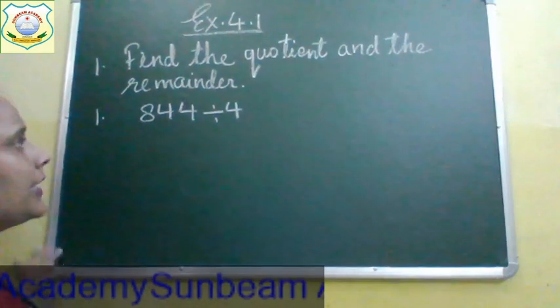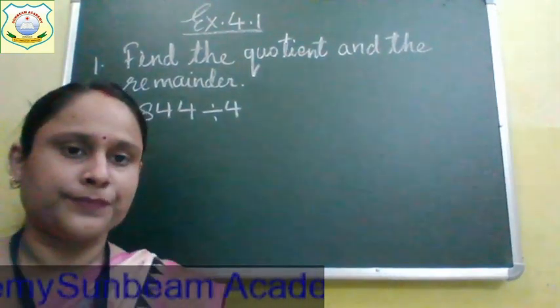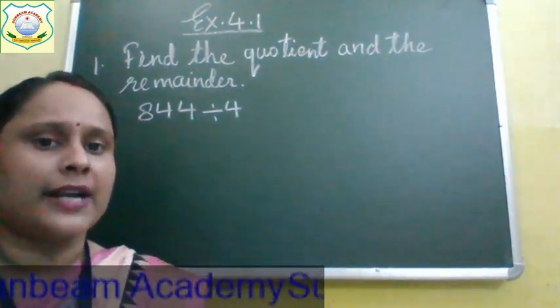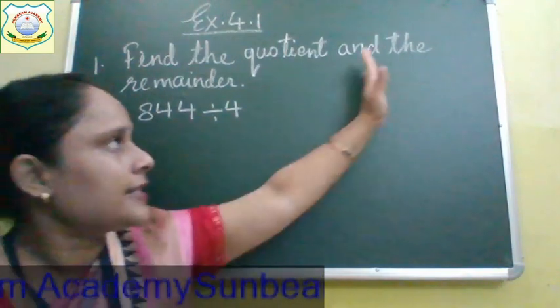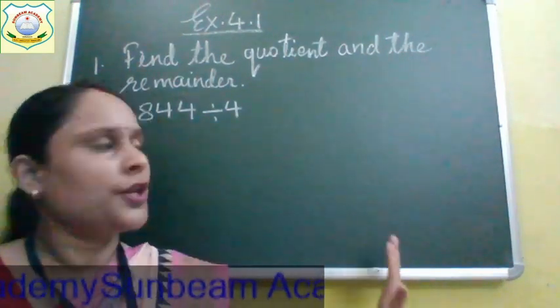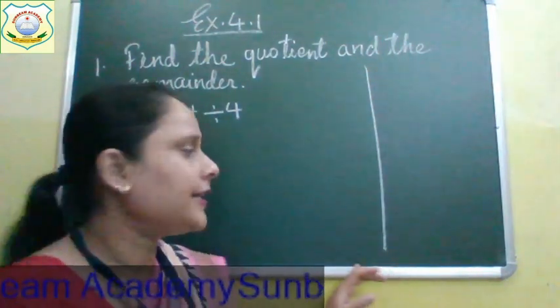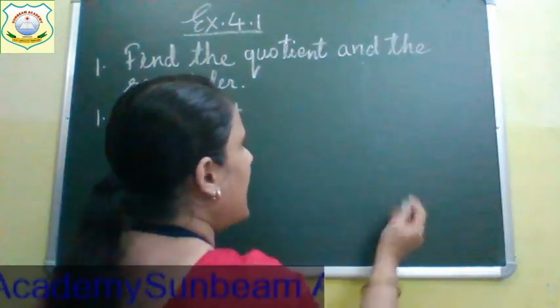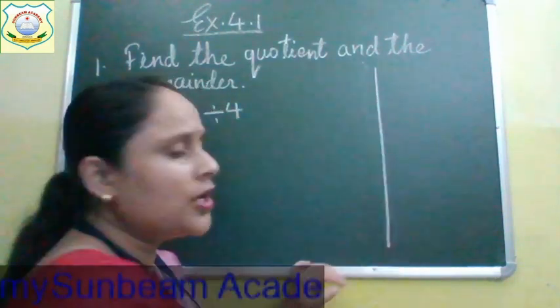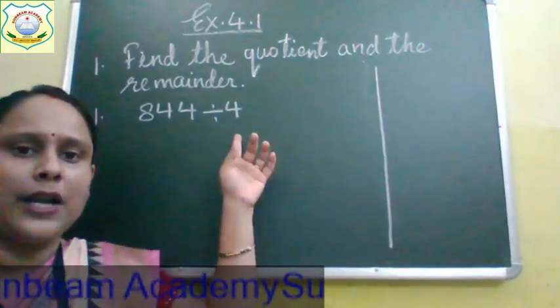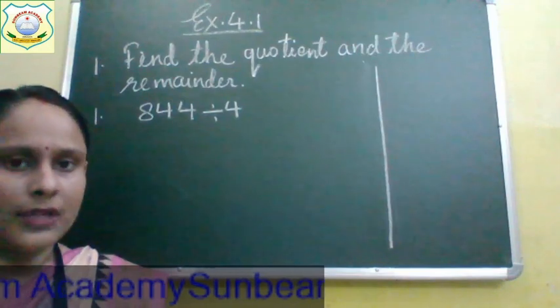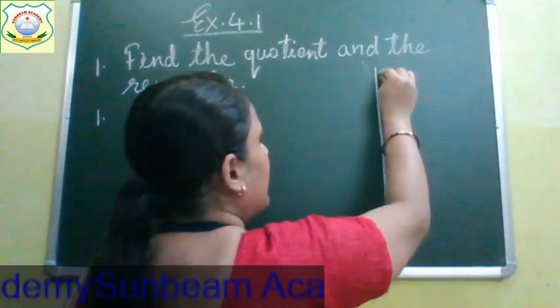844 divide with 4. Children, at the side of your notebook, you will draw a line like this. Okay. And write the table of the number. Suppose we have to divide with 4, so we will write the table of 4. Let's see. Say the table, everyone.